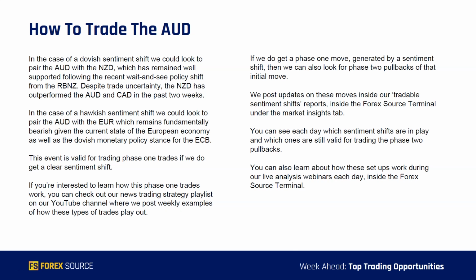And now, if you're interested to learn how to trade these phase 1 trades, you can check out our news trading strategy playlist on our YouTube channel, where we post weekly examples of how these events and trades play out. If we do get a phase 1 move generated by a sentiment shift, we can also look for a phase 2 pullback of that initial move. We do updates on these moves inside our tradable sentiment shifts reports inside the Forex Source terminal under the Market Insights tab, and you can see each day which sentiment shifts are in play and which ones are still valid for trading the phase 2 pullbacks.